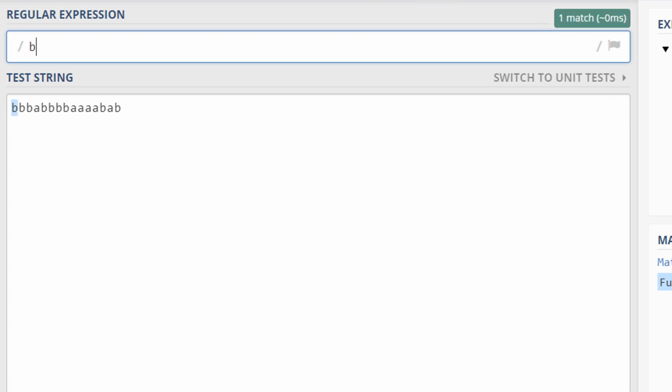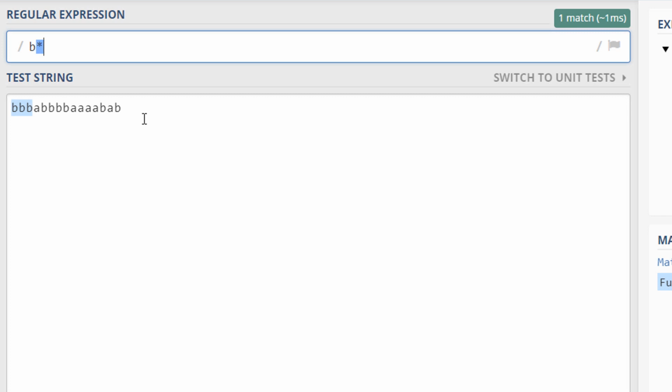We also have iteration in regexes. If you use the asterisk, for example by writing B asterisk, then what we write is match as many B characters as you can. As always, the regex returns the very first match, which is the first 3 characters of the string, so it returns BBB. Notice that matching with iterations is greedy. Therefore, even though the first result is returned, the matching consumes as many B's as possible.